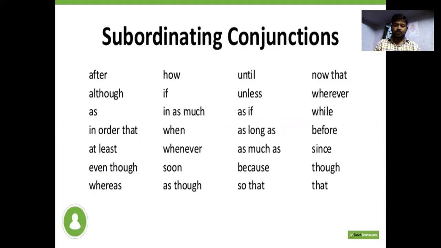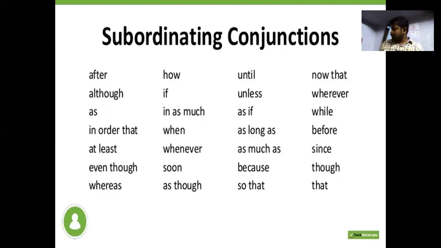After, although, as, in order that, at least, when, even though, whereas, how, if, inasmuch, whenever, soon, as though, until, unless, as if, as long as, as much as, because, so that, now that, whatever, while, before, since, though, that.